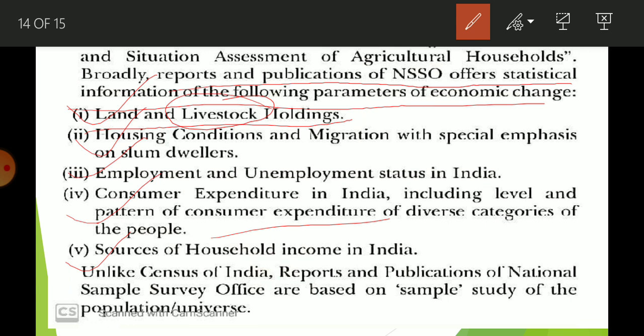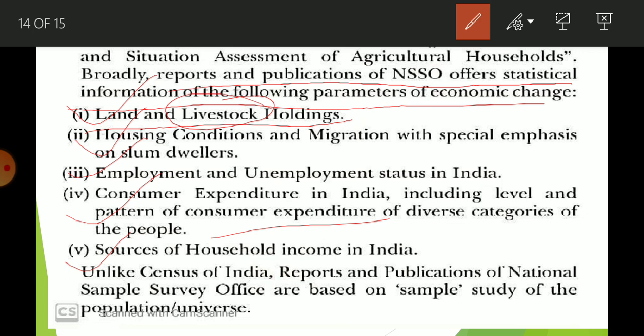So if you want to know anything about the population, you have to consult Census of India. If you want to know anything about employment, unemployment, number of animals, land, consumer expenditure, or households, then you have to find the surveys or reports of NSSO. Unlike Census of India, reports and publications of the National Sample Survey Office are based on sample study.